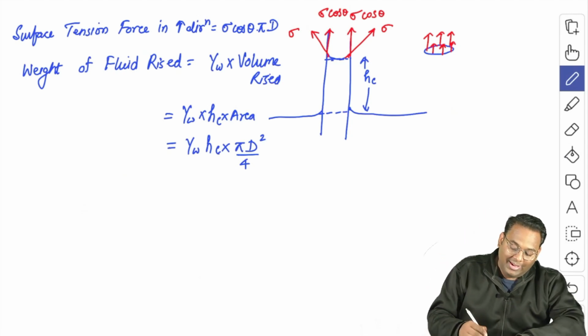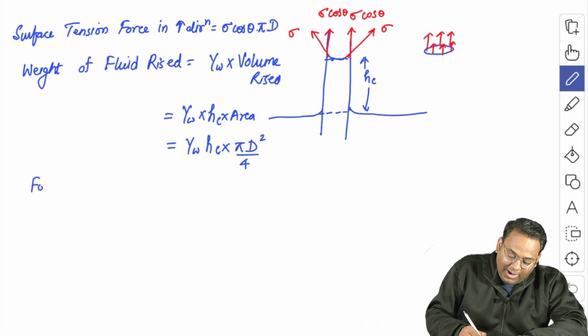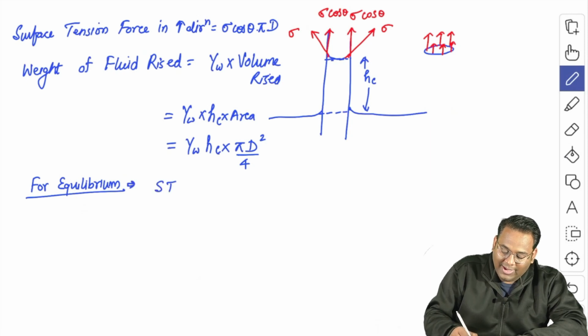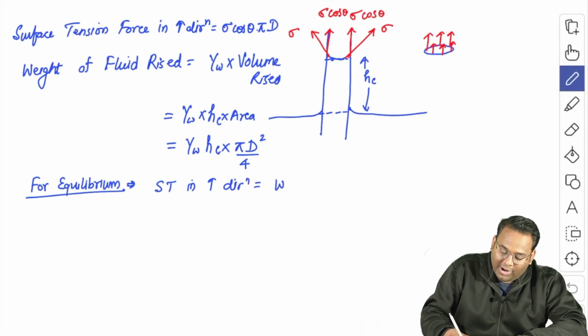So hence here from equilibrium, what we can say is that for equilibrium both downward and upward forces should be equal. That means the surface tension force in the upward direction should be equal to the weight of fluid in the downward direction. Yes or no?